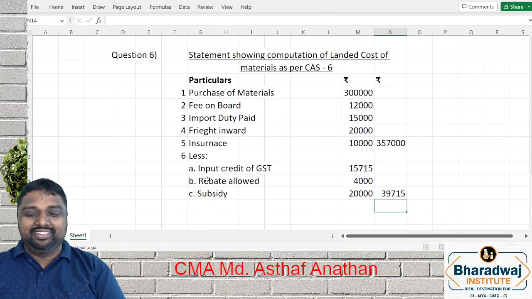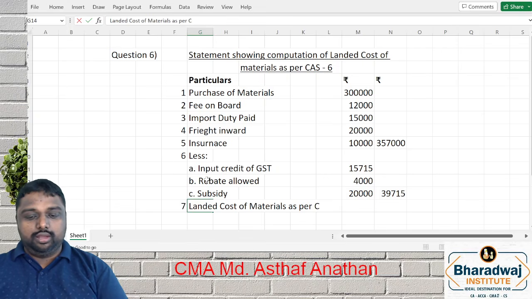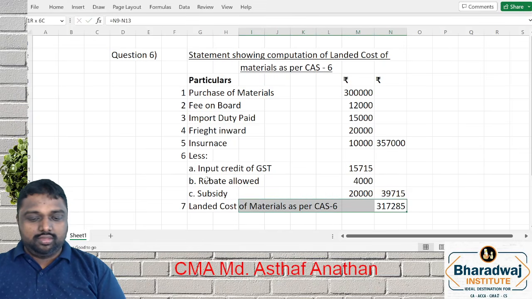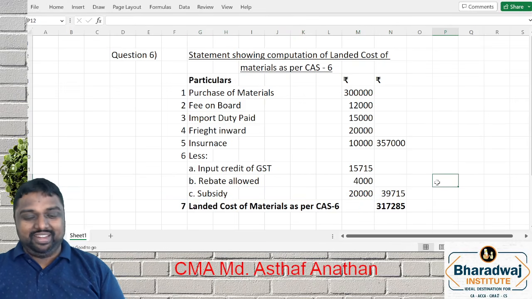Anything else? No other item. So this is what is called landed cost of materials as per CAS 6. Together you can write material cost. Take your own time and copy, my dears.